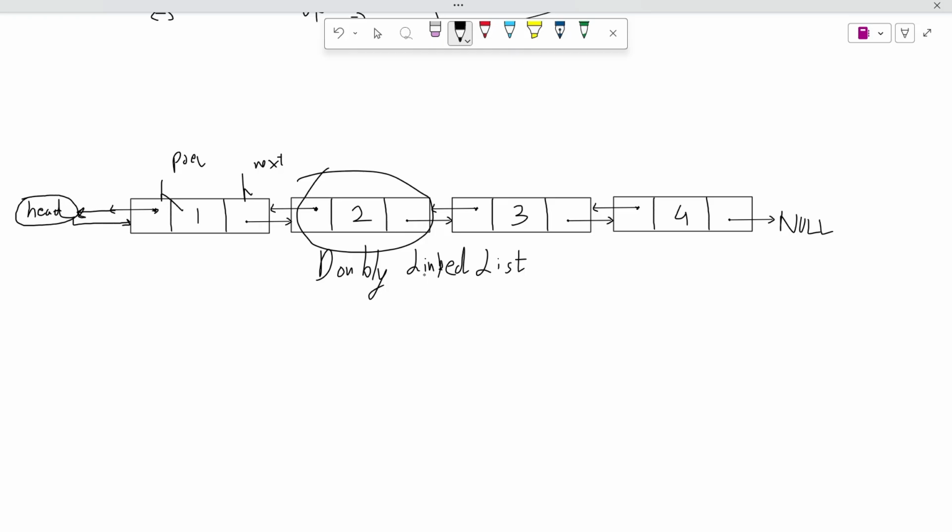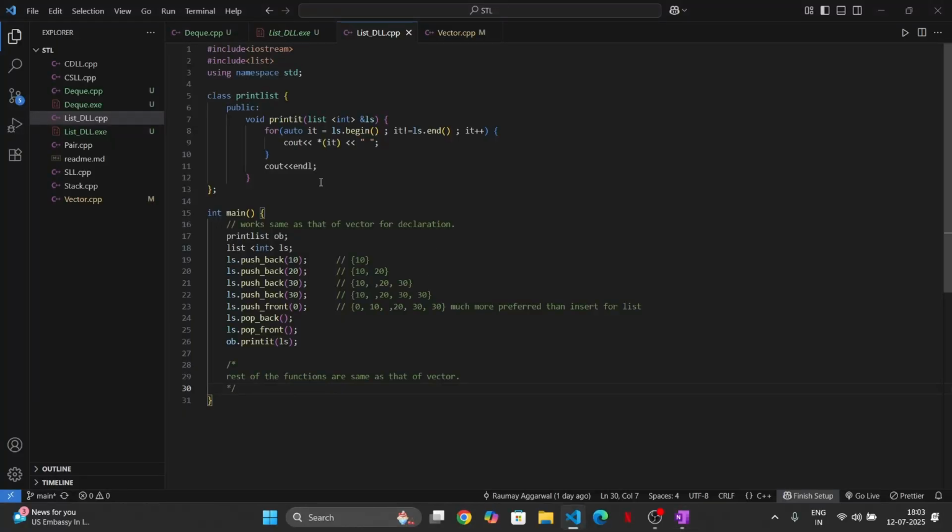Now, let's jump on to the implementation of this. Again, it is all very similar to vectors and deque. All the functions that you see in deque, the same functions are applied when we talk about lists.